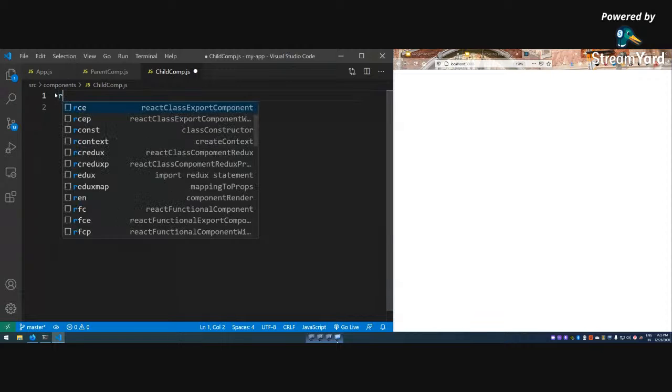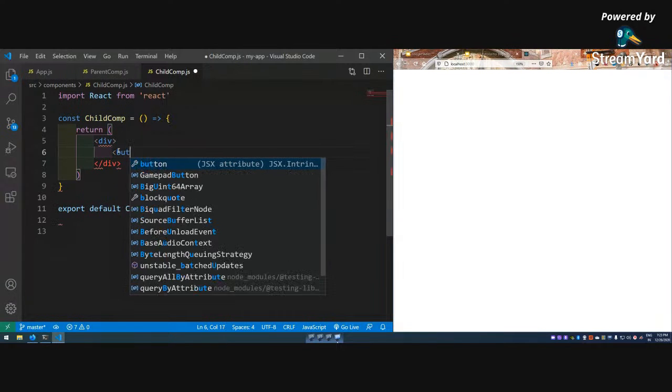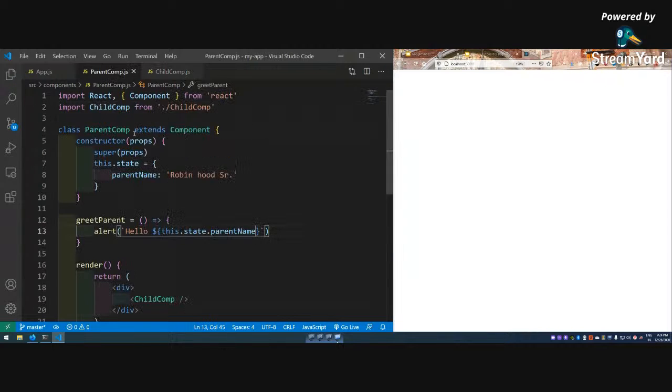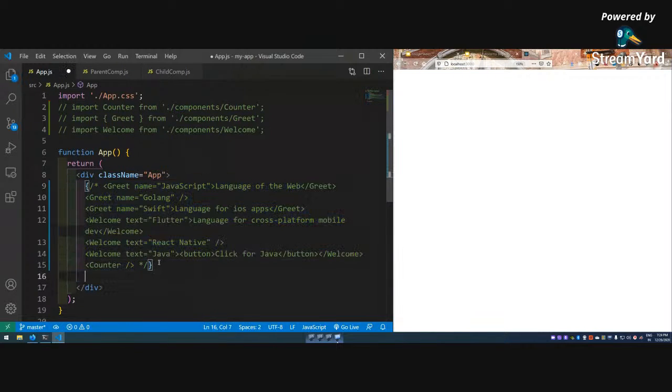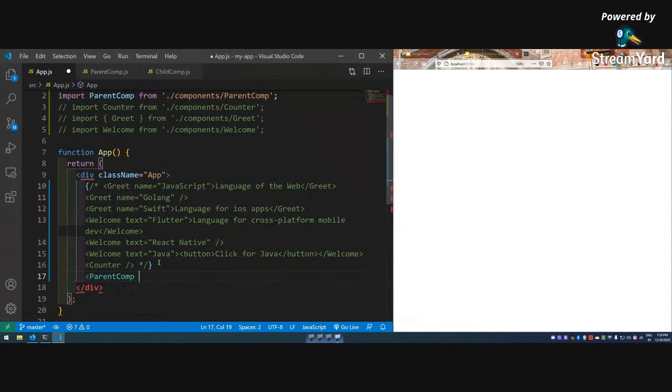So let me have RAFC, and yeah, const ChildComponent, div, let the button be here, button, greet parent button is there, save it, and nothing has been shown. Why nothing has been shown? Because I have not yet included this parent component here in my app.js. ParentComp, I am doing it here, save it, another button is there, greet parent button is there.